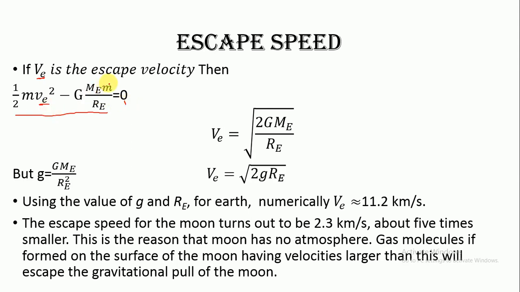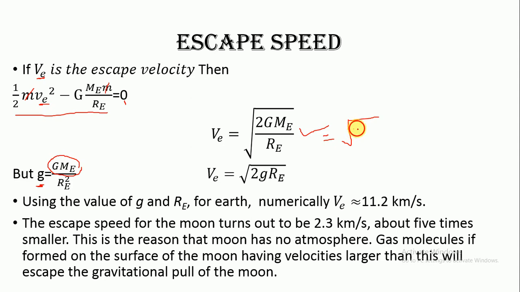Now from this expression, the small m is going to get cancelled, and VE square would be 2GMe over Re, or VE would be the square root of 2GMe over Re. But we know that the acceleration due to gravity g is GMe over Re square. So GMe is g times Re square. You can substitute it here.